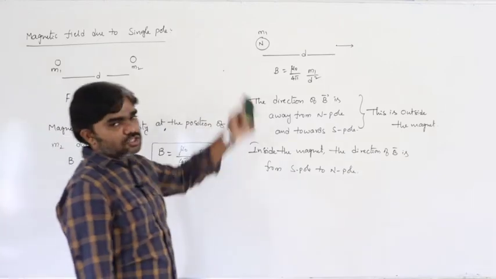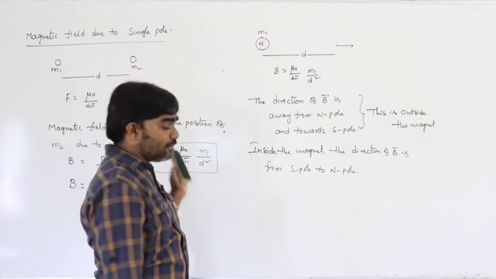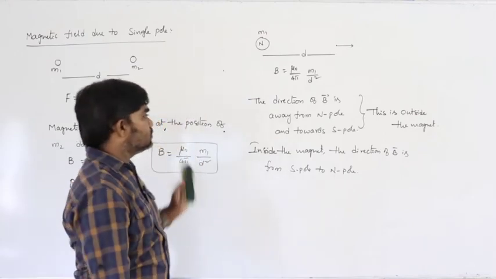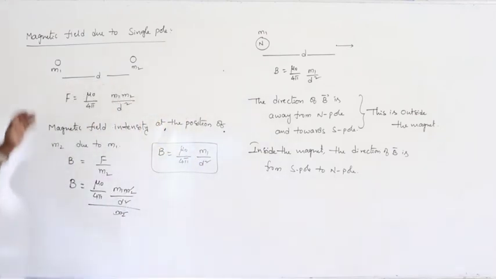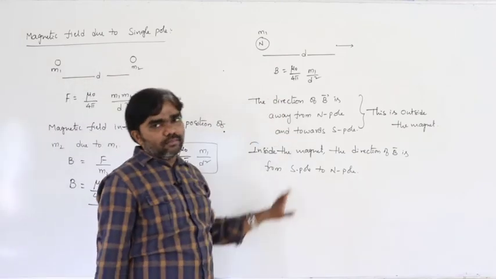So this is the direction of B bar, the direction of magnetic field intensity or magnetic flux density. This is the magnetic field due to the single pole, and this is the direction of the magnetic field here.